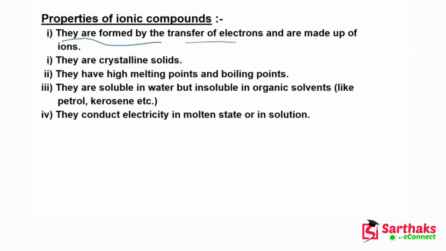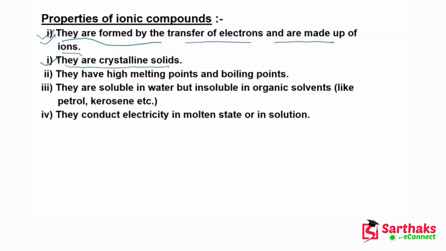So guys, they are formed by the transfer of electrons and are made up of ions. This is the basic property which we have been seeing since a long time. I hope this property is being learned by heart by you. Now this is another property, that they are crystalline solids.